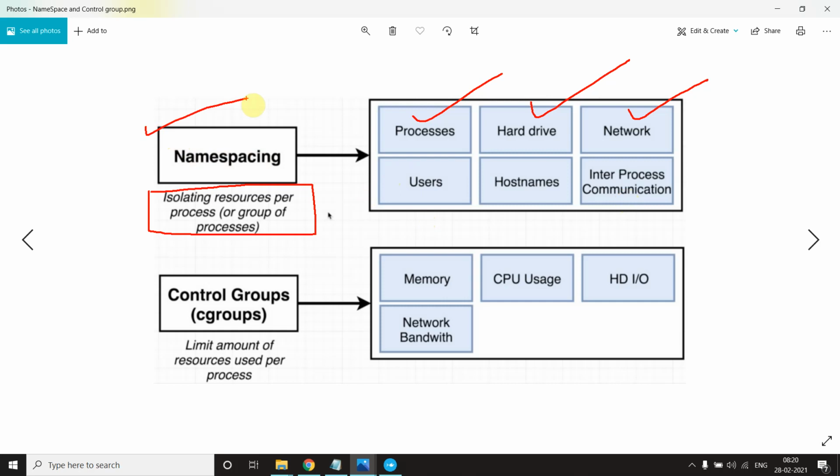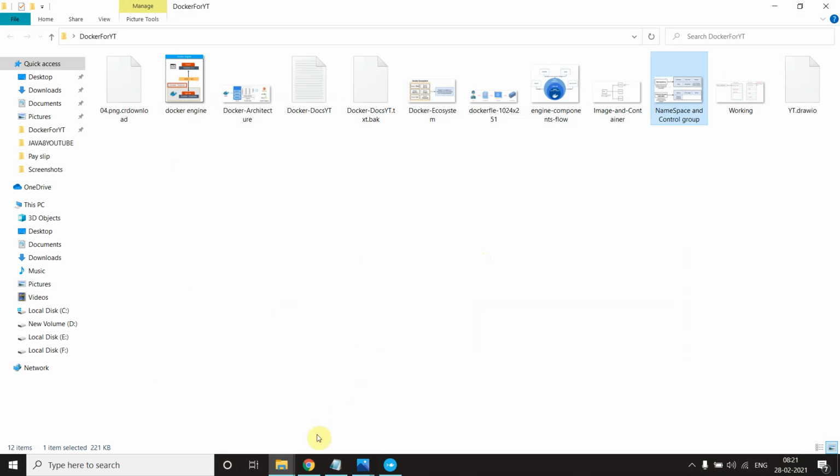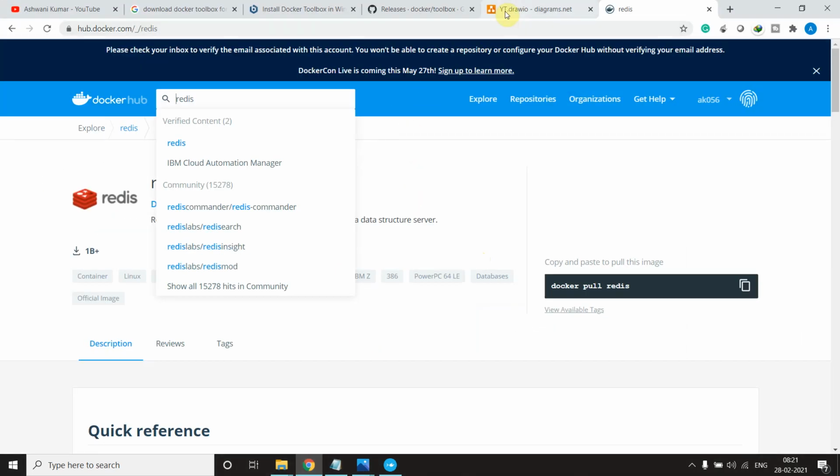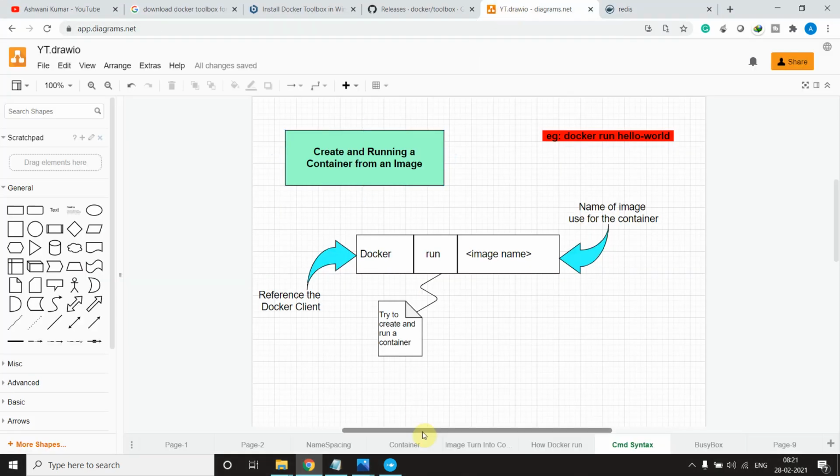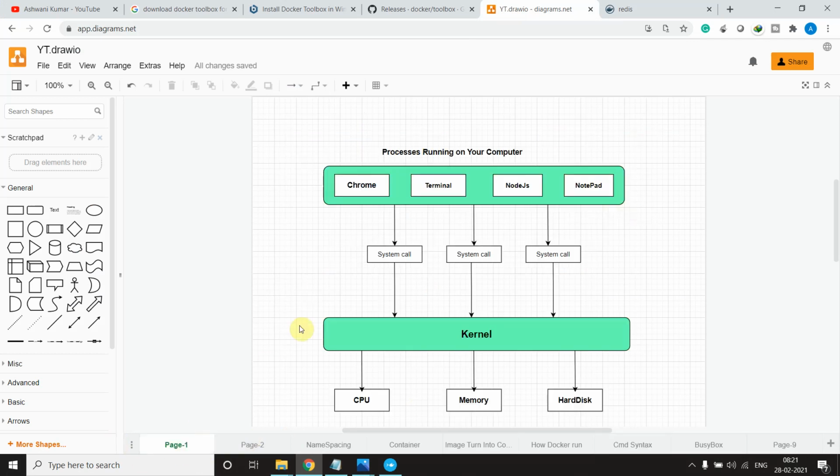Okay, just understand this. In namespacing, we are making a segment, and in control groups, we are limiting resources. Like, we limit a particular process so it can use only this particular amount of resource. So this is the basic difference. Now we will talk about namespacing in detail, because all containers work with this technology, namespacing.